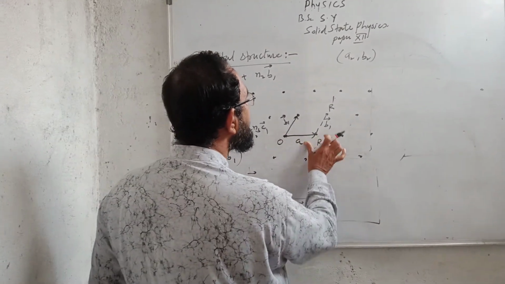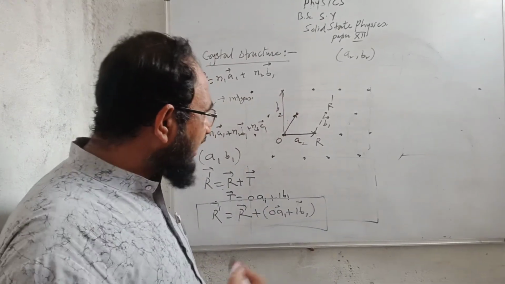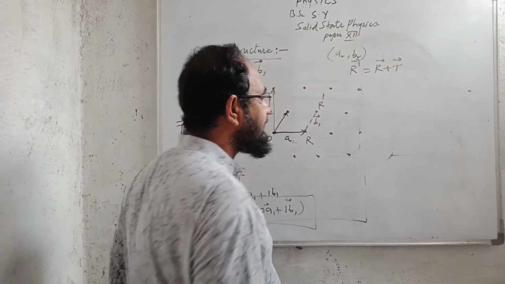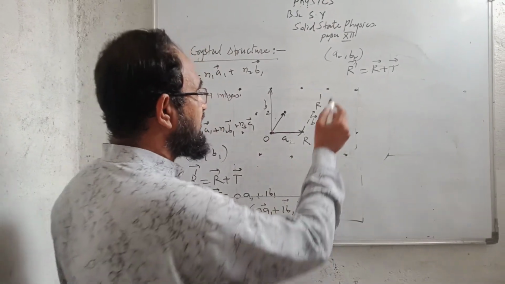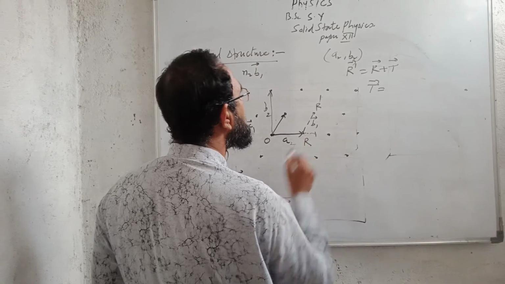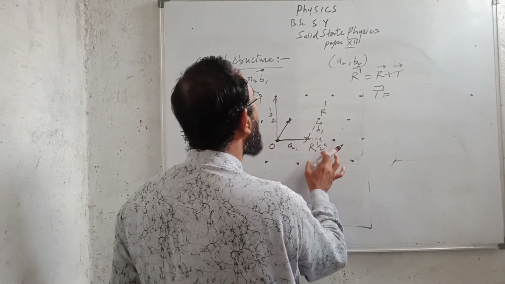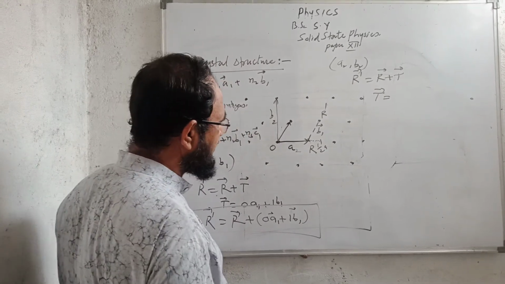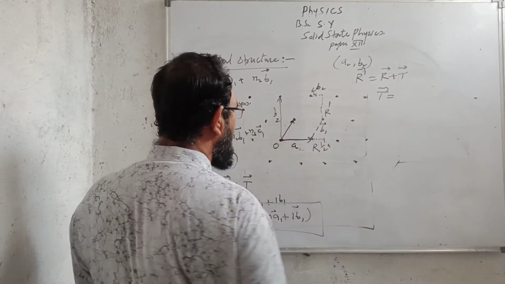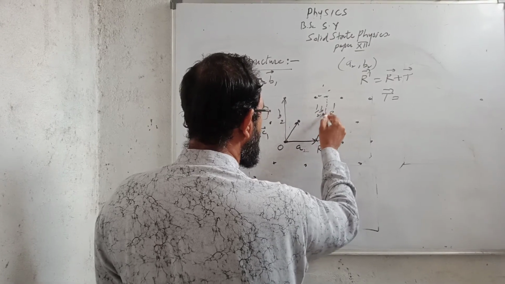Here this will become a2, and this will be b2. Again I have to find the value of T, that is R dash is equal to vector R plus T. Now I will extend this up to half a2, and from the upper side, this distance is half b2.